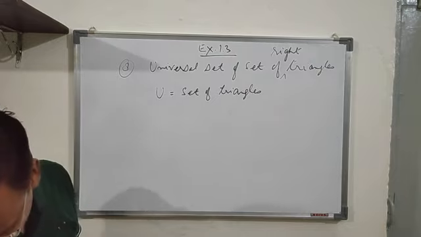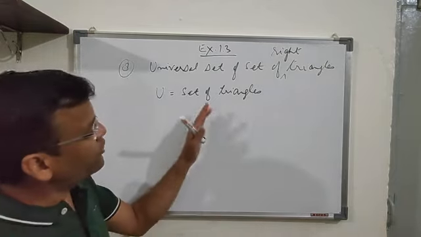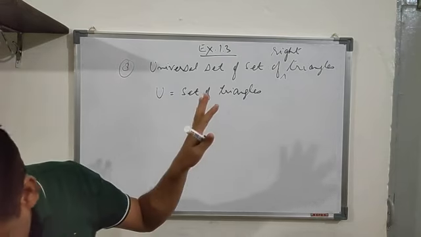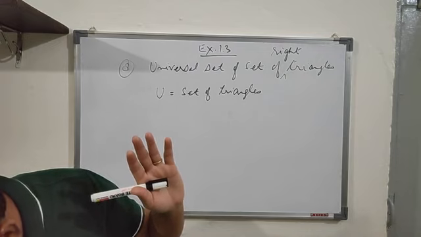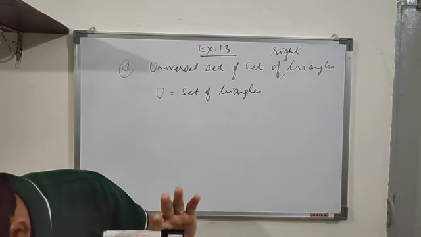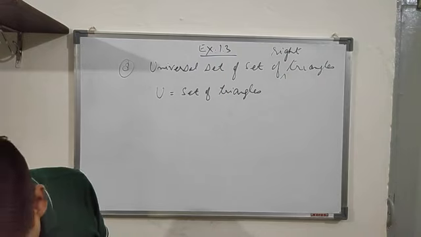The second part is the set of isosceles triangles. For the second part also, the universal set is the set of triangles. Now, in the next question, it is given the sets, and you have to find which of the following may be considered as the universal set for the three sets.